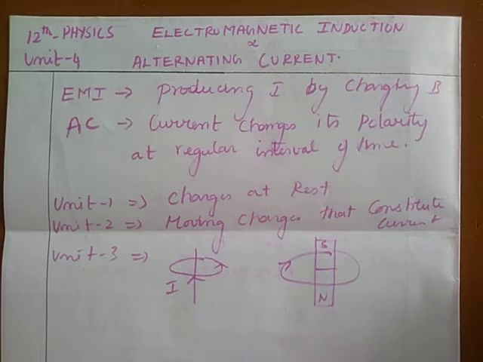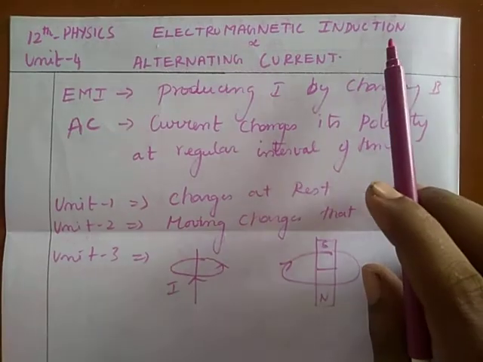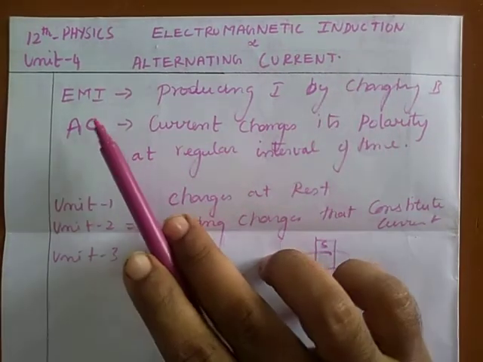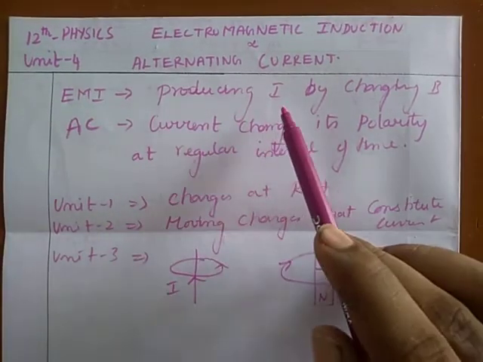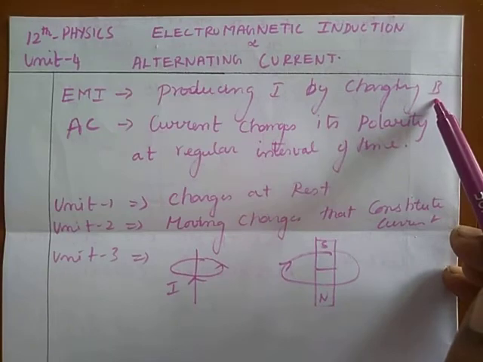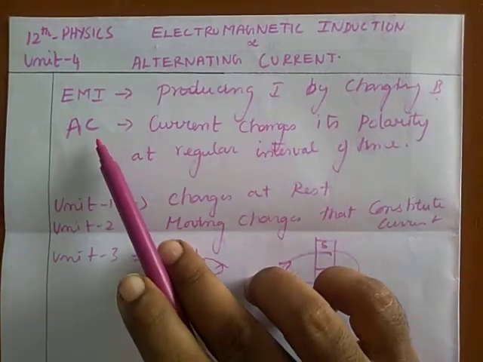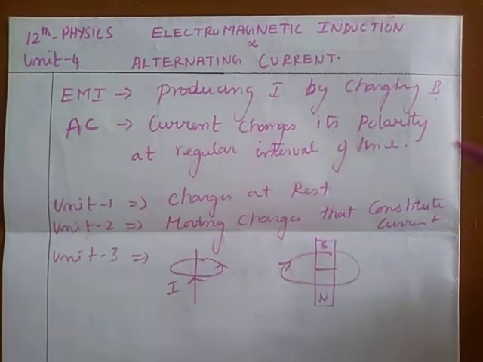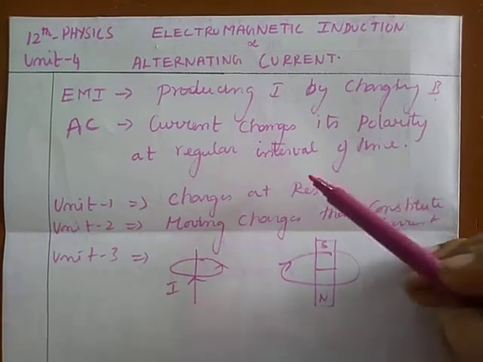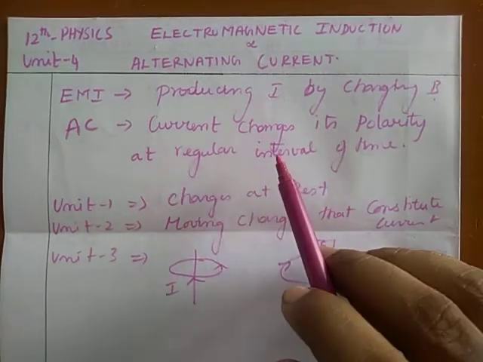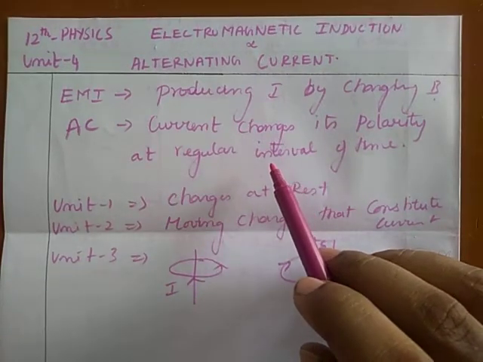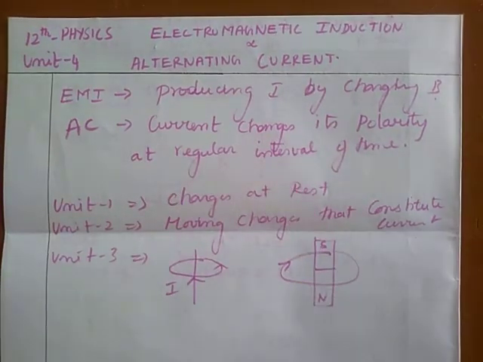From today onwards, let us start our fourth lesson, electromagnetic induction and alternating current. Electromagnetic induction is simply stated as EMI. This is a phenomenon of producing current by changing the magnetic field. Alternating current is a current that changes its polarity at regular intervals of time, and its direction also changes accordingly. This is the current we use in our day-to-day life in our household appliances.